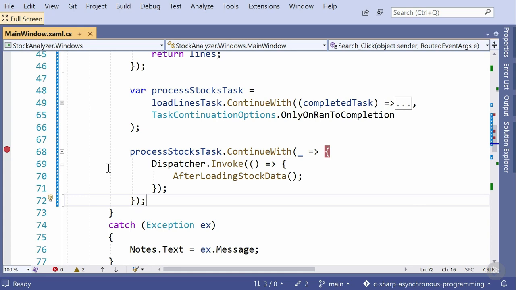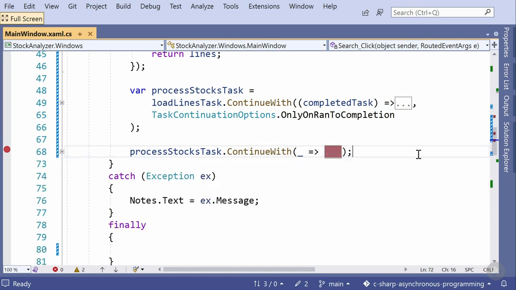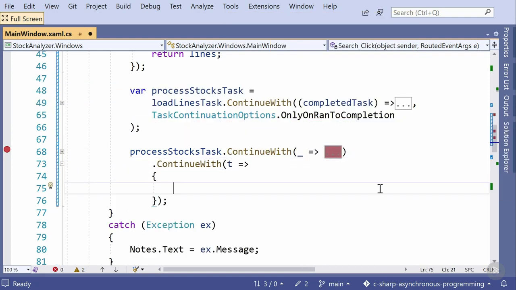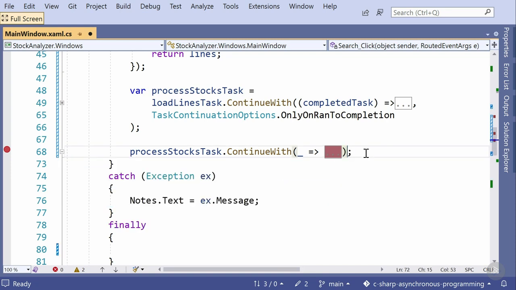How about if we'd like to add a continuation that handles exceptions? If you just append another ContinueWith at the end of the method chain here, you'd probably not get the result you expect. The task passed into the continuation would be the wrong task, as it would point to the task which represents the previous continuation.